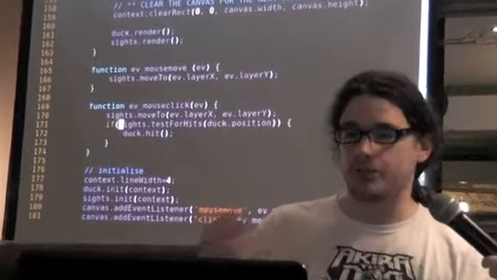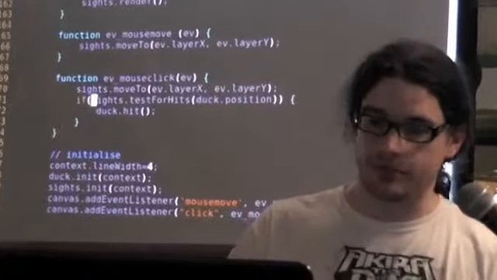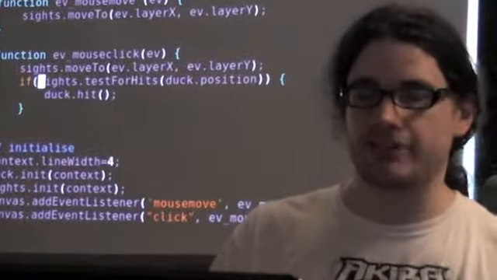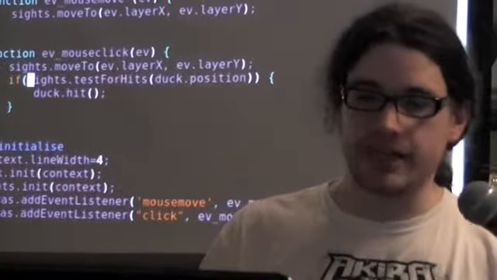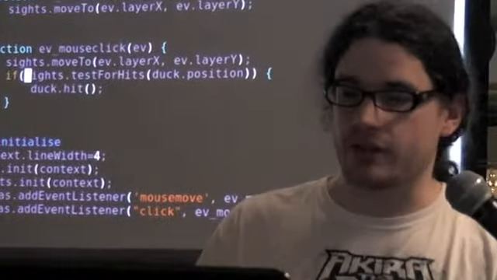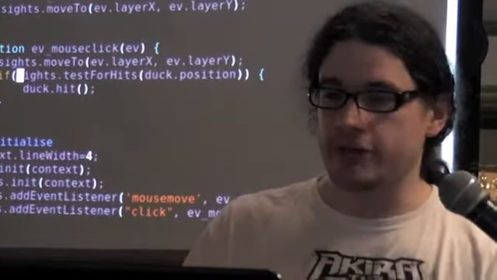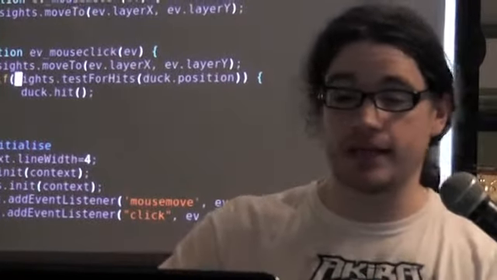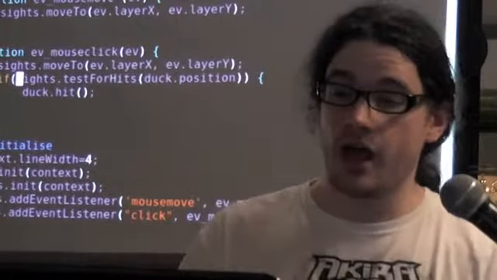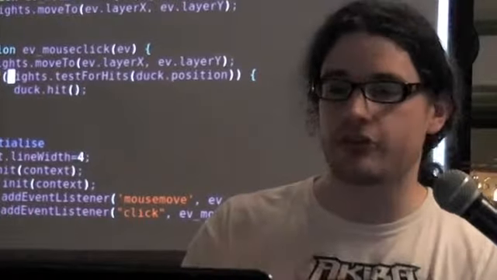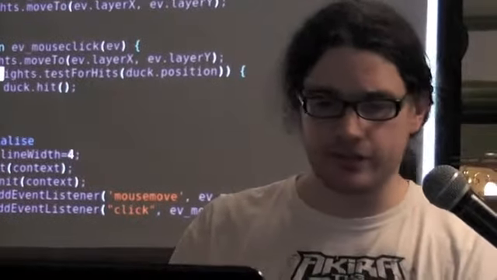Now, object-oriented programming is the paradigm that's my background, primarily, and it's all about sending messages to things. If you send a message to something, then that provides a lot of meaning. It's easy to mentally model. So yes, we're sending a message to the duck saying it's been hit if the site's test for hit comes back and tells us that it has been hit. So that knows how to do that. So we're dividing up the responsibilities a lot better.